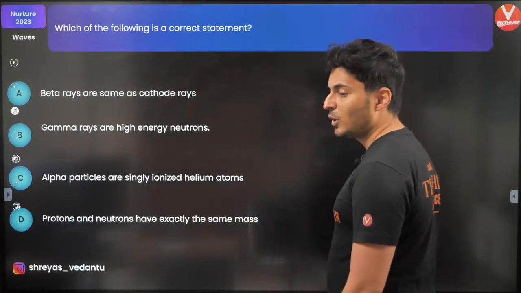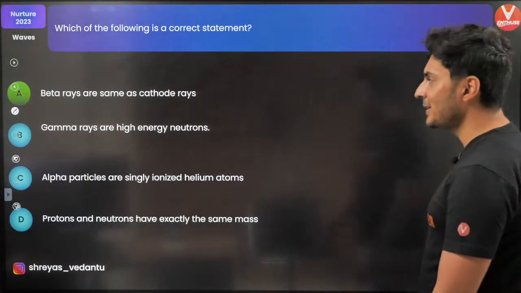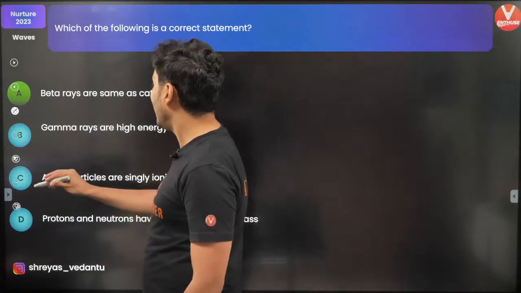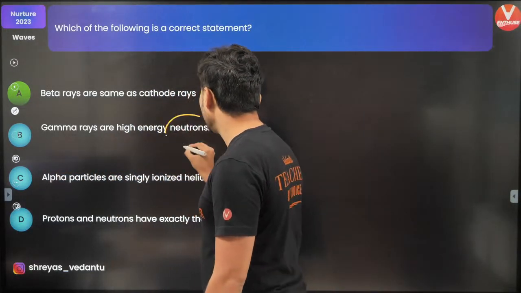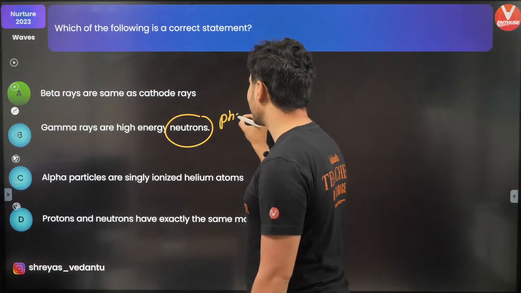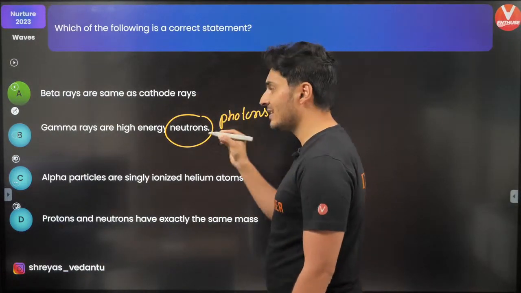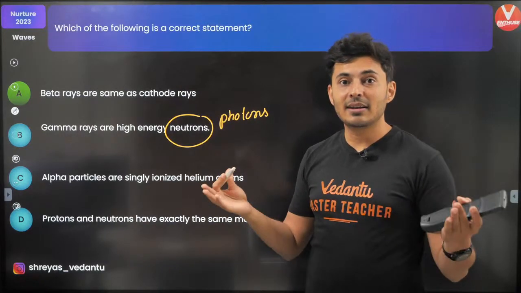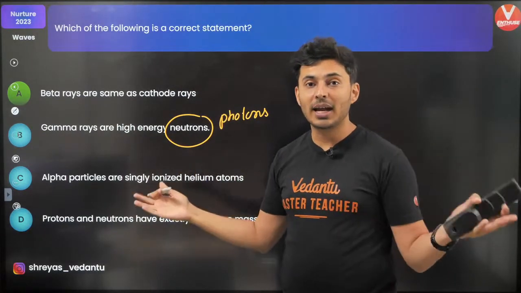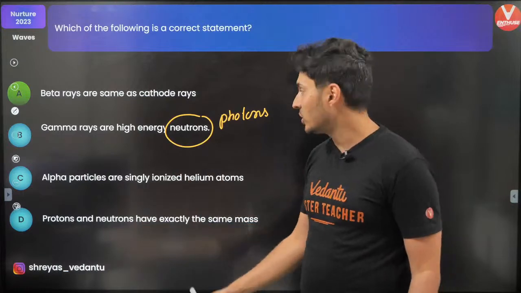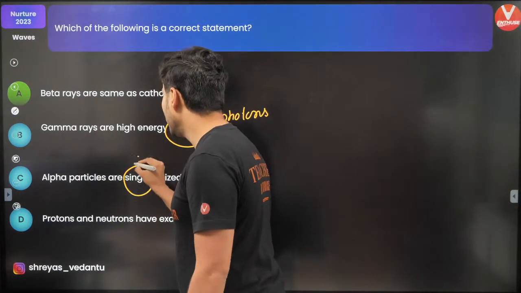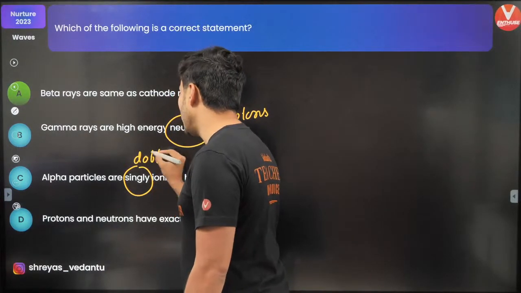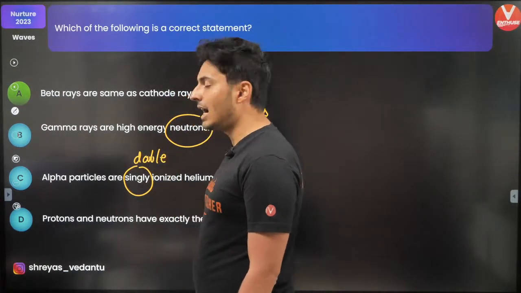That's okay. Many of you are wrong. Some of you are only correct. Option A is correct. Gamma rays are high energy neutrons? No. Gamma rays are high energy photons. Keep this in mind. Gamma ray, X-ray, microwaves, the electromagnetic spectrum, those are photons. They are not neutrons. Alpha particles are singly, no, they are doubly ionized.